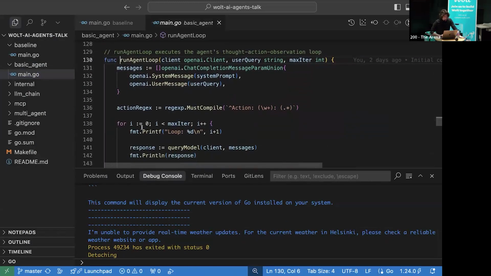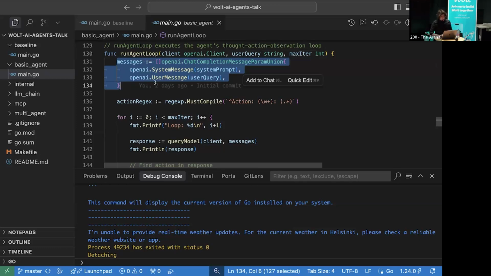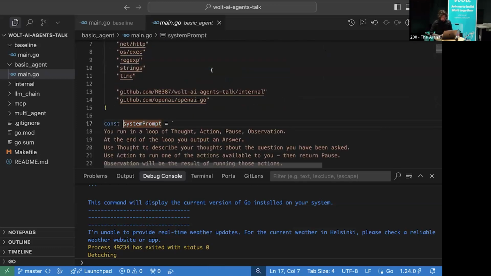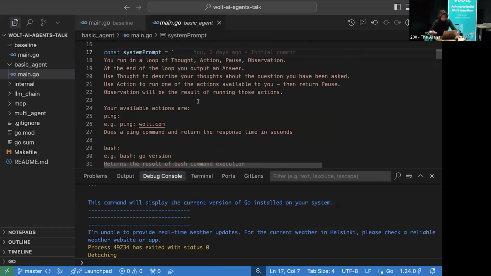So how it starts: we still have our OpenAI client, but we define 2 messages. One is the system prompt, and the second is the user query. That's what we ask: what is the response time for Wolt.com? And if we take a look at the system prompt, it's exactly this ReAct framework that I was talking about before. It describes that you're in a loop, you need to think, act, pause, and observe. And here we provide how exactly it should work.